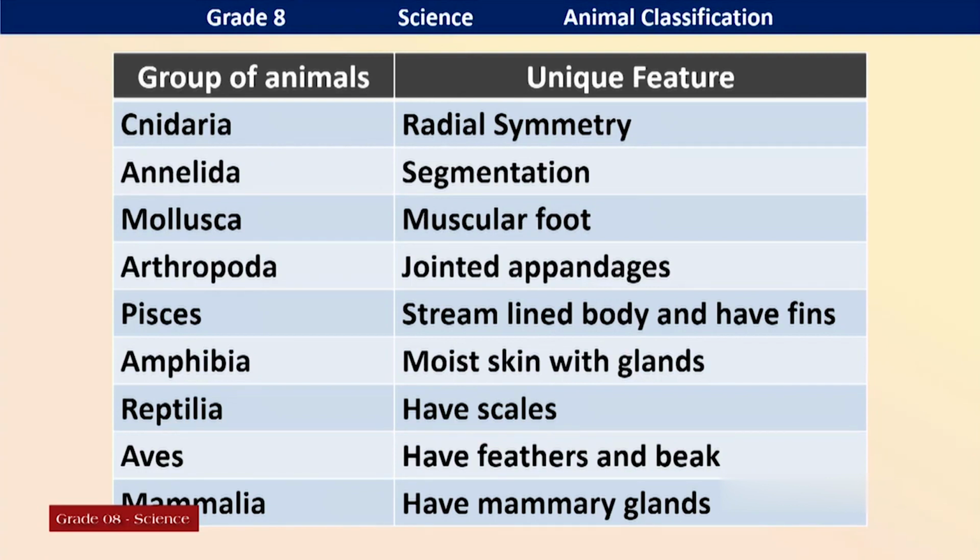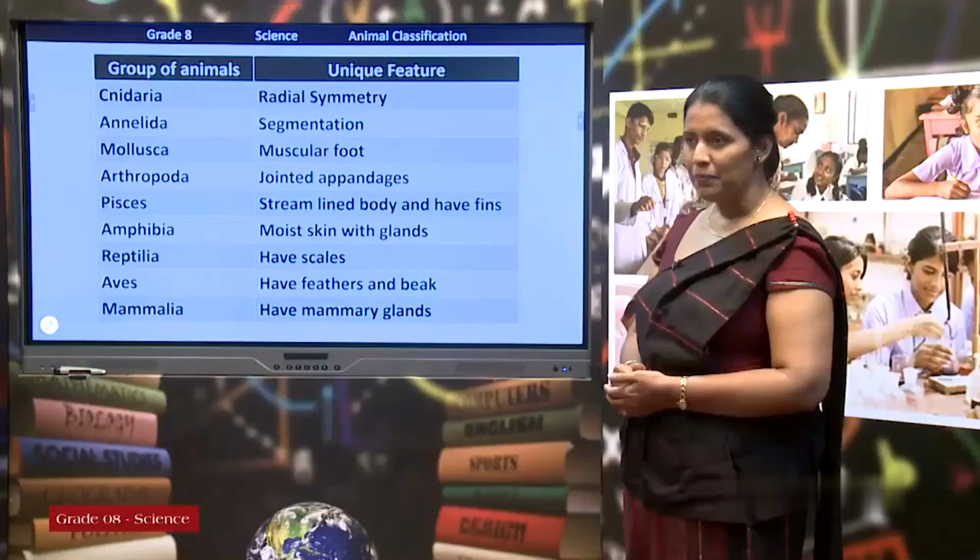The unique feature is having scales. The whole body is covered with scales. Next group, Aves. The unique feature is having feathers and a beak. Last one, Mammalia. The unique feature is having mammary glands.